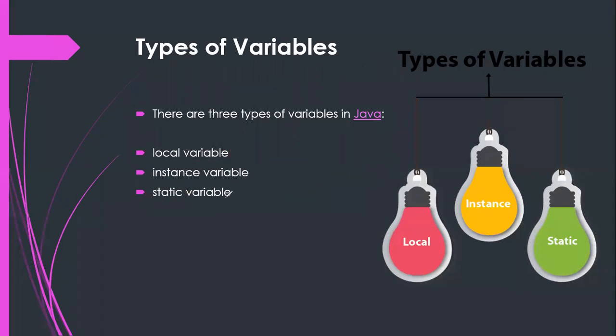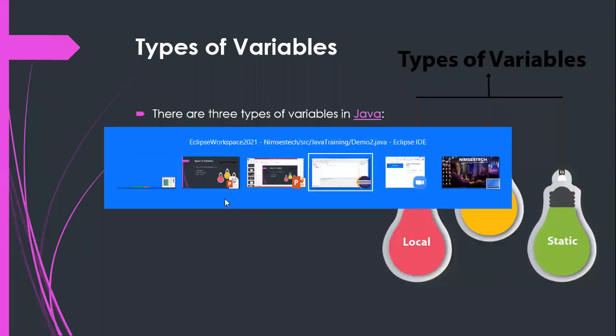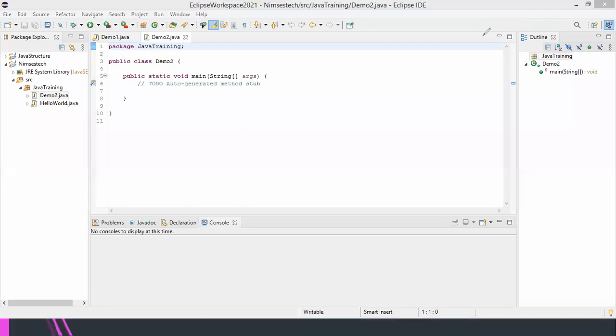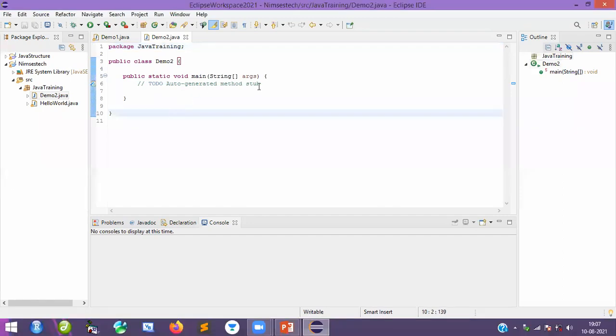What exactly is a local variable? What exactly is an instance variable? What exactly is a static variable? All those things, let's see here. Parallelly, you can do the program also, no problem. I think everyone is able to see this screen, right? Fine. So basically, I told you very clearly what a local variable is.